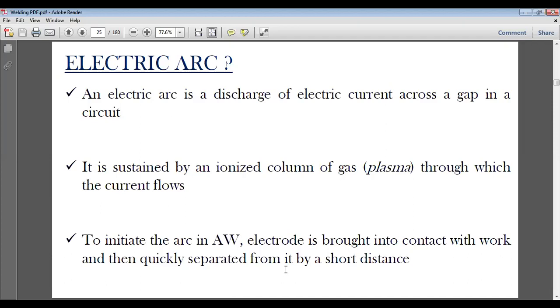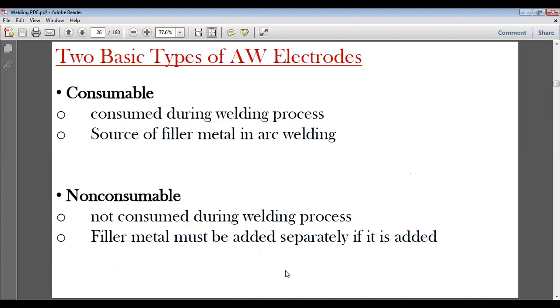Another way we'll be discussing later on. So now we'll be discussing electric arc welding. This is how an arc is created, what an arc is and how it is created. We'll be understanding two basic types of electrodes: consumable and non-consumable. We have discussed already: consumable electrodes are consumed during the welding process and are a source of filler metal in arc welding.